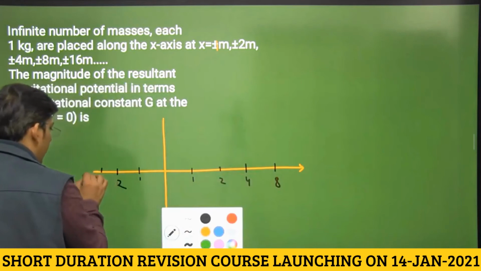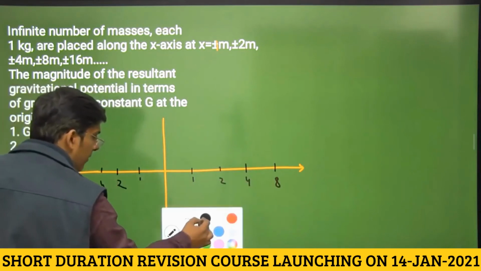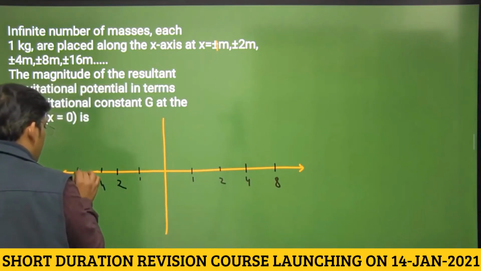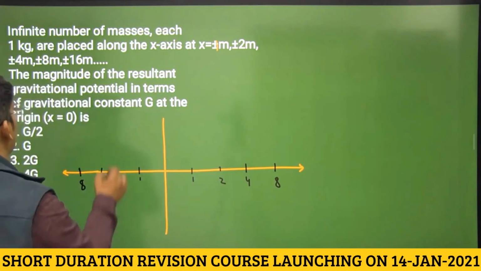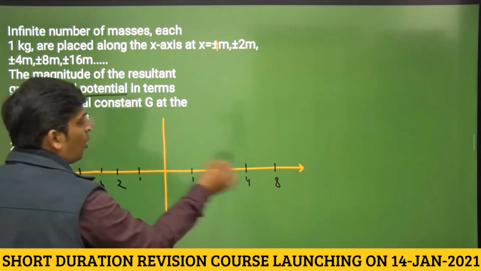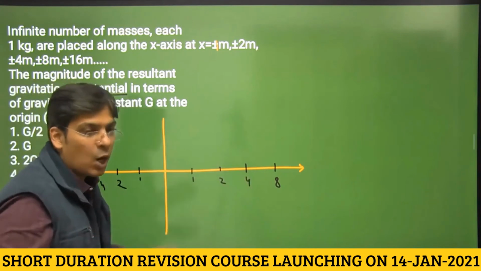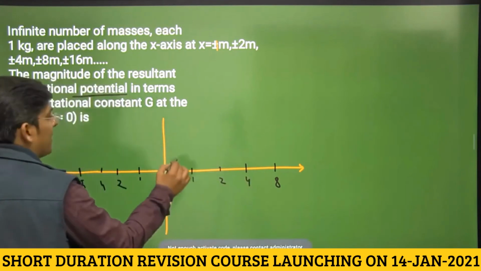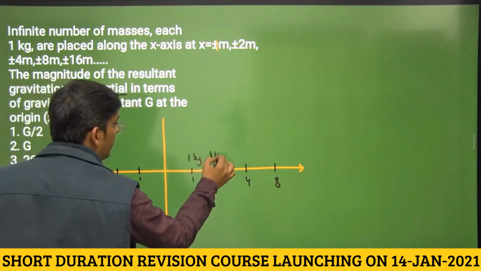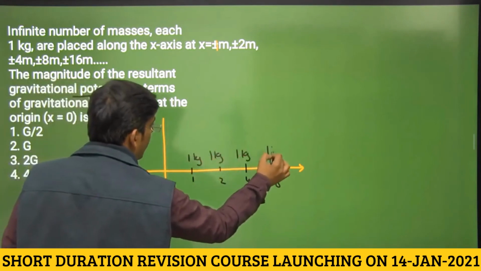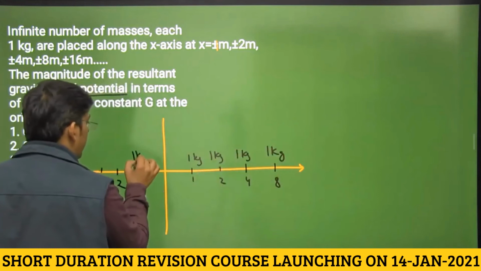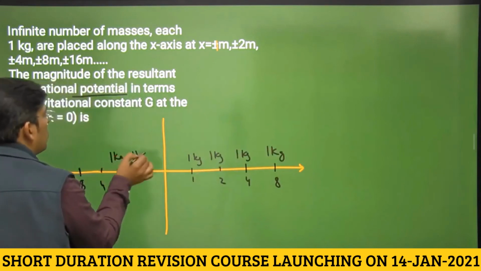We are asked to calculate the field or the potential. Let us see. Potential is a scalar quantity, field is a vector. We have to calculate the potential. That means we have to consider all the masses in that case. We don't have to take the vector sum because obviously potential is not a vector. Each mass is 1 kg.